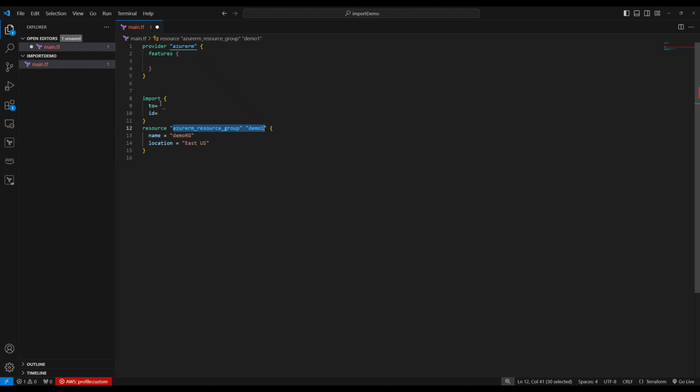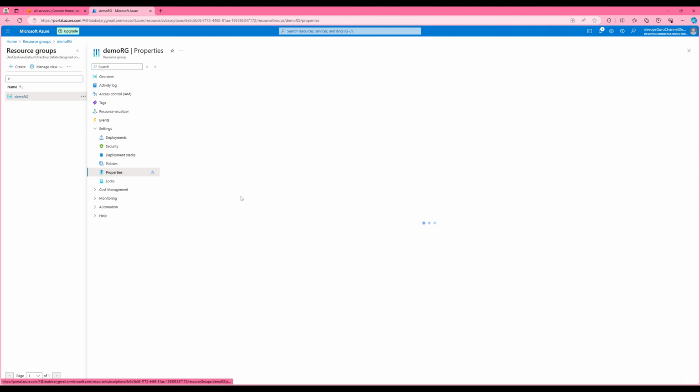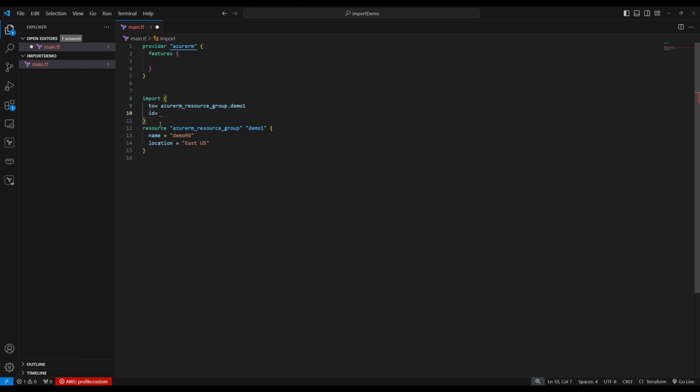So copy, azurerm_resource_group.test. Okay, so the ID of the resource group. Let's go to the resource group and properties. So this is the resource ID right here. You just copy it and paste it in here. So the import block is ready. We want to import this to this resource block.